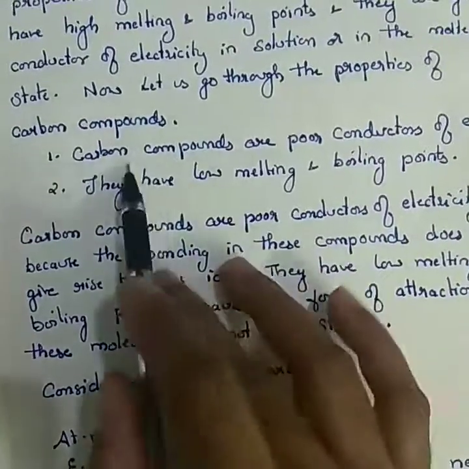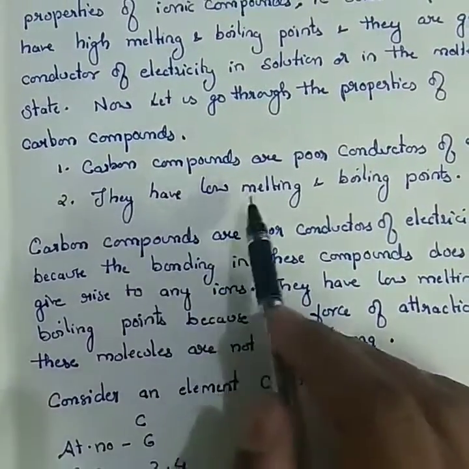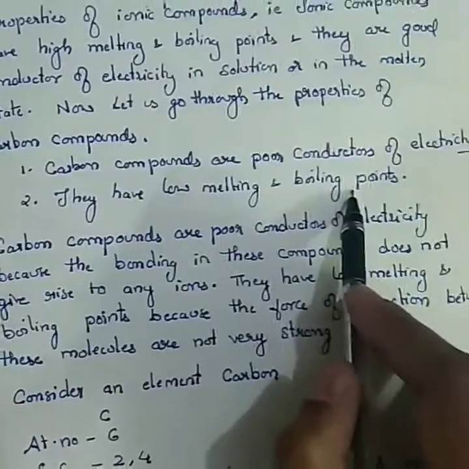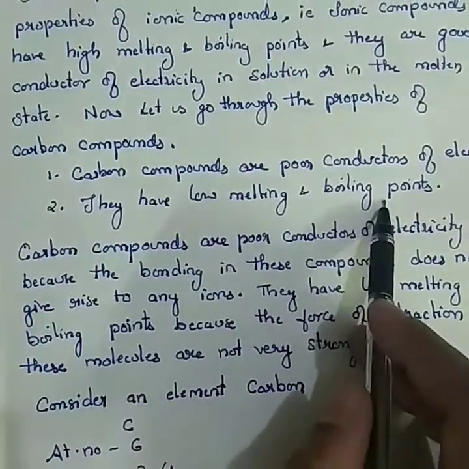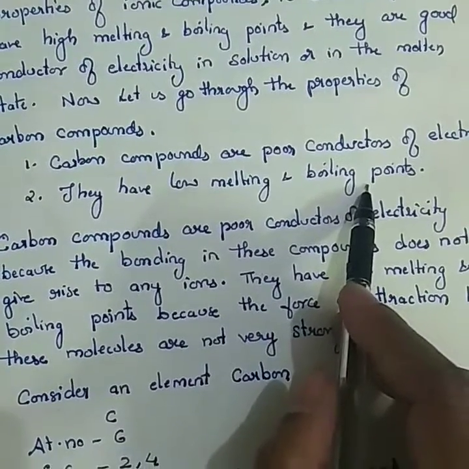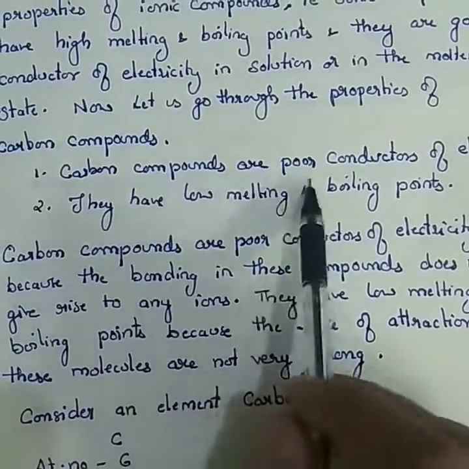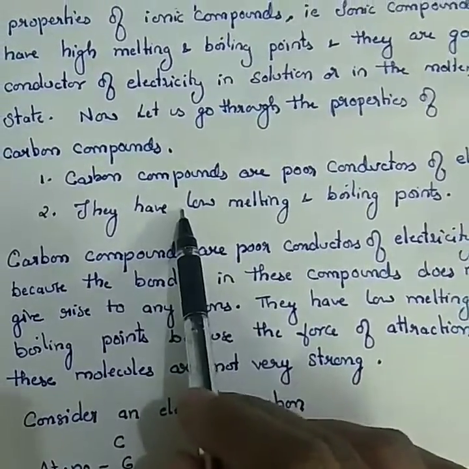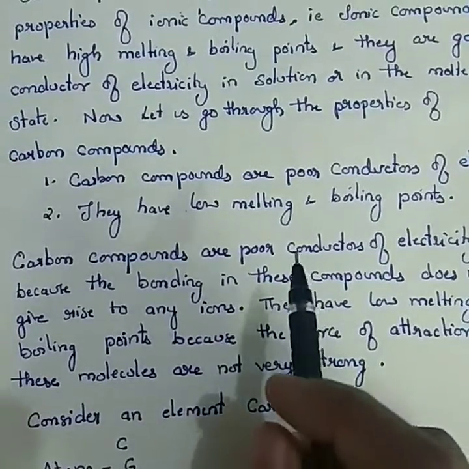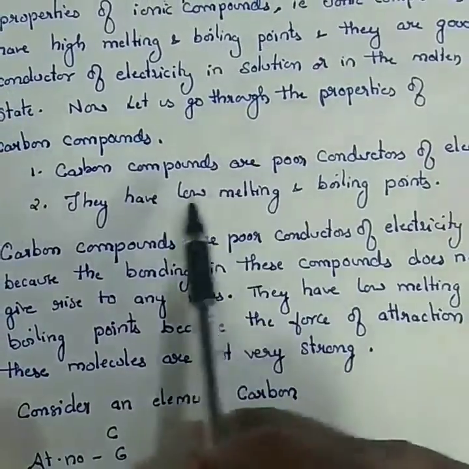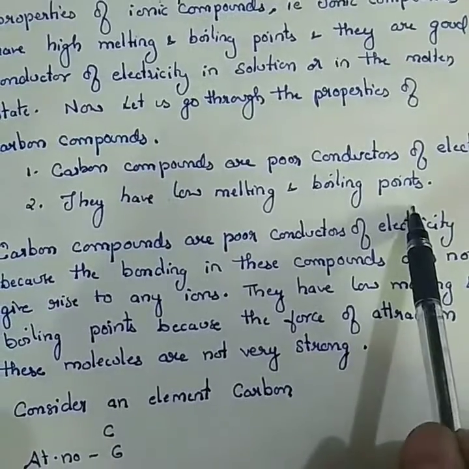And they have low melting point and boiling point. Why? Because the carbon compounds are in solid state, but the force of attraction between the atoms is not strong enough. So due to this reason, they have low melting point and boiling point.